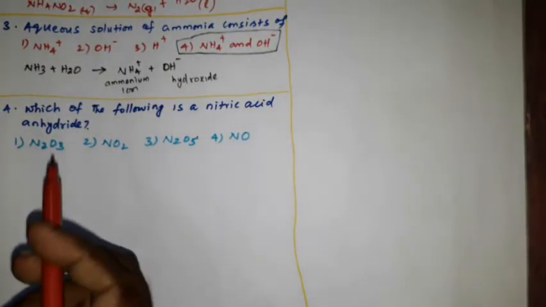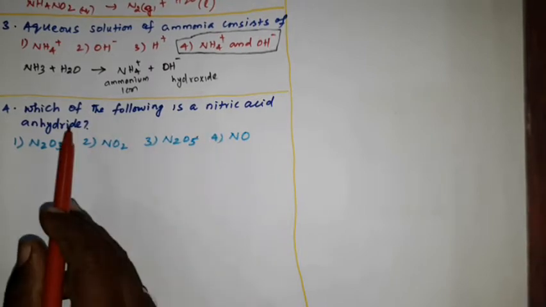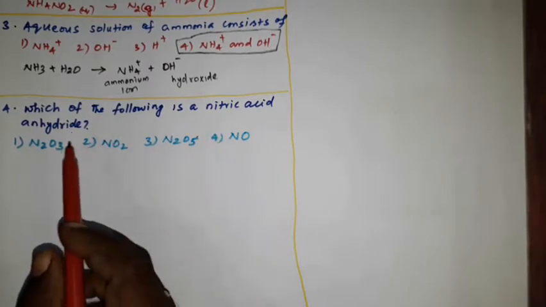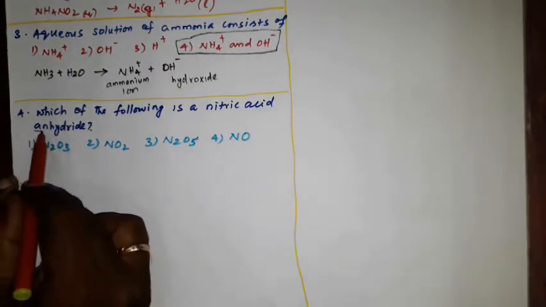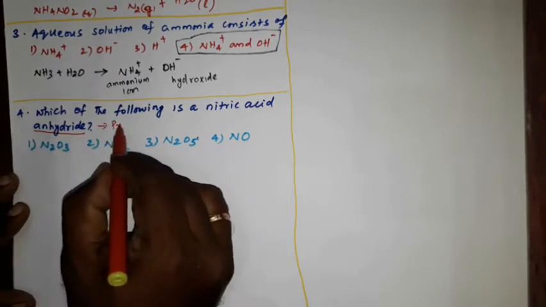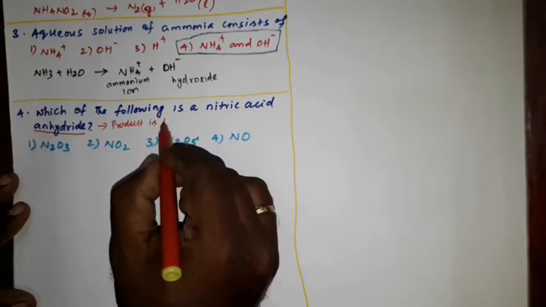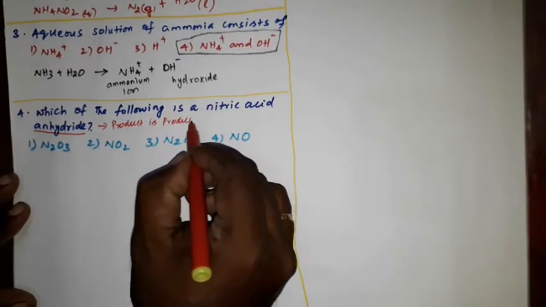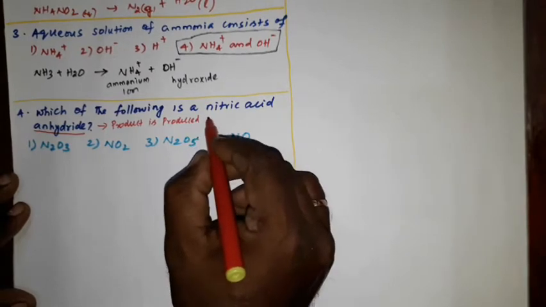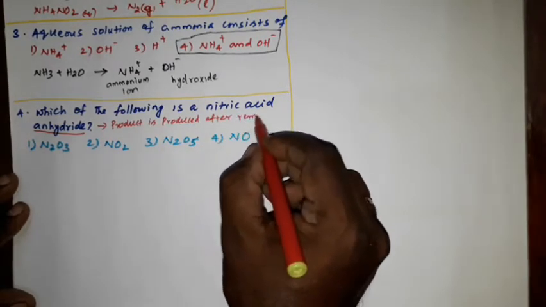Question number 4, which of the following is a nitric acid anhydride? See here that anhydride means the product is formed or produced after removal of water.